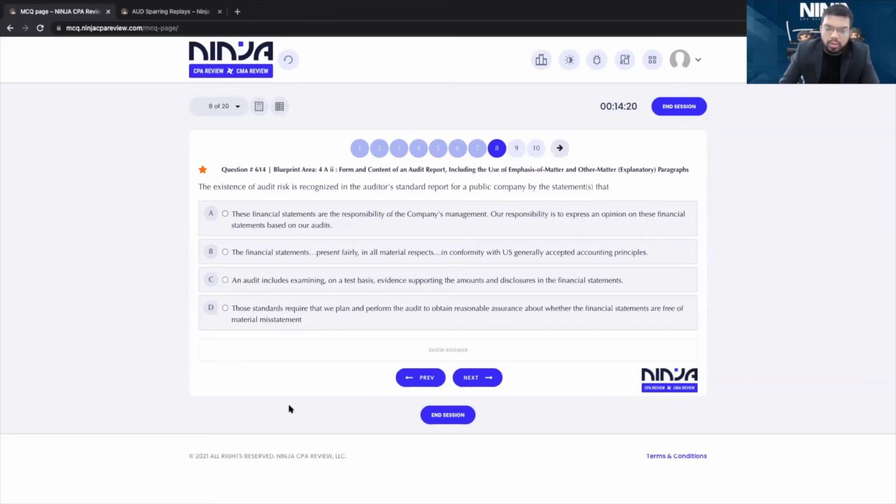An audit includes examining on a test basis evidence supporting the amounts and disclosures. This is talking about sampling. This is not talking about audit risk. Audit risk is not just the sampling risk. So don't confuse that. C is also out.